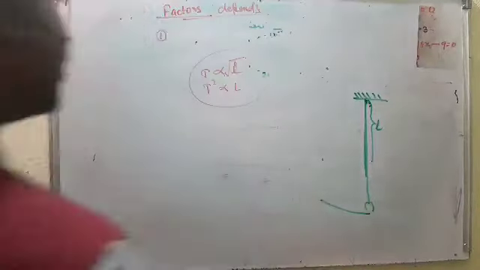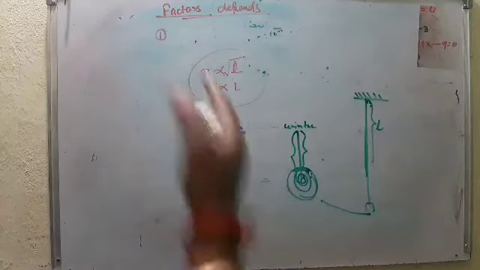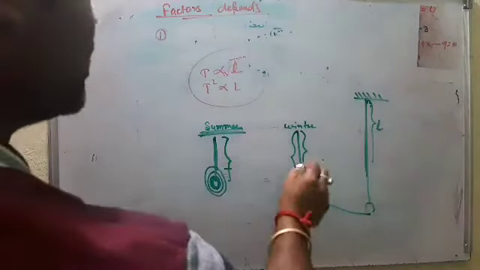Earlier it was up to this point, but due to contraction, now it becomes up to this point. So the length increases and decreases. So if the length increases and decreases, then the clock goes fast in winter and slow in summer. Here it's faster and here it's slow due to the increasing length. So this is the first topic.